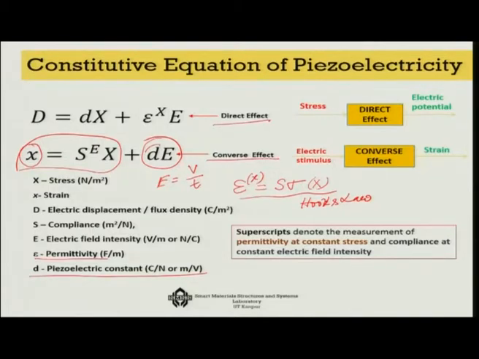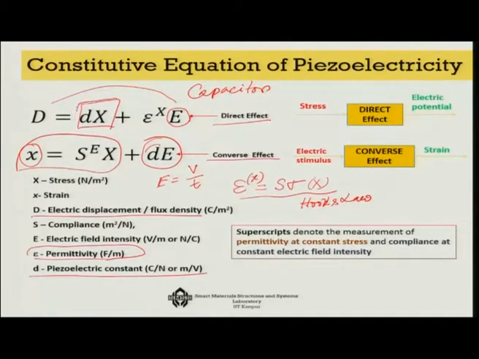Once again, if you initially do not consider this part, then what you are going to get is the standard relationship for a capacitor, because the electric displacement D of a capacitor is proportional to the electric field that you apply, and also to the permittivity that I had already discussed.